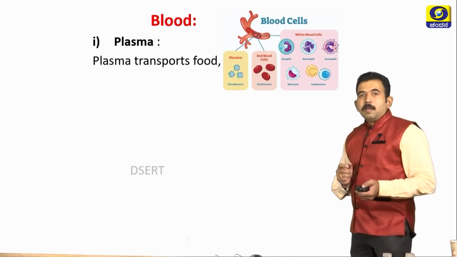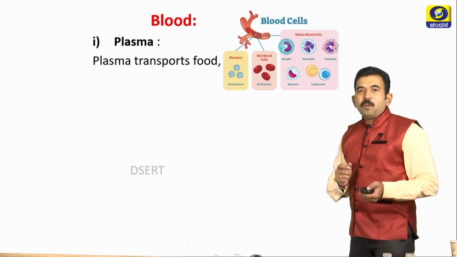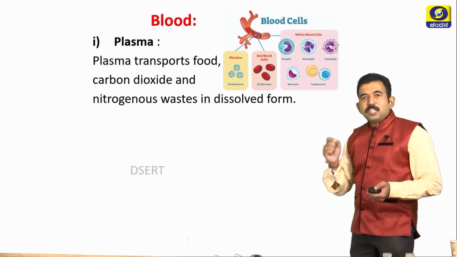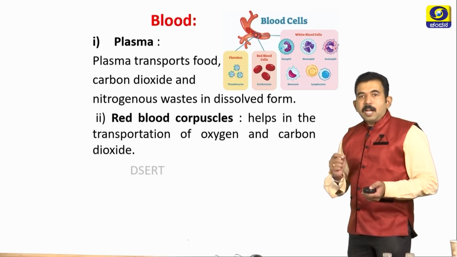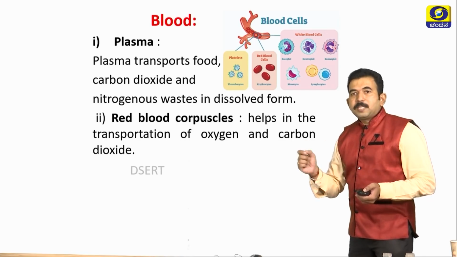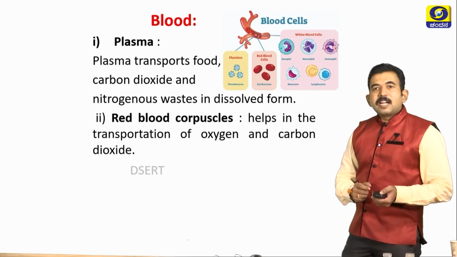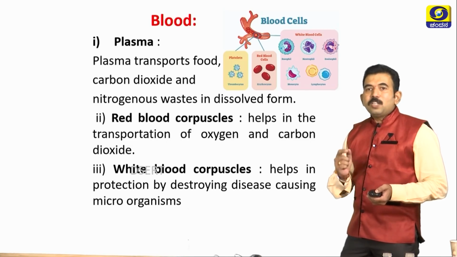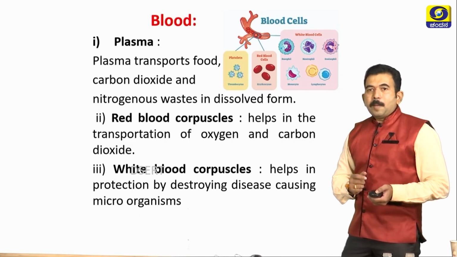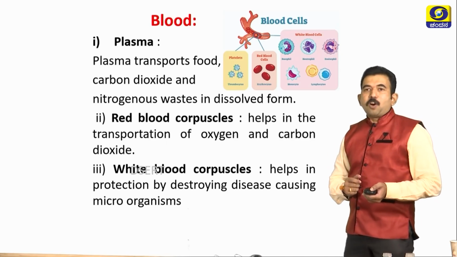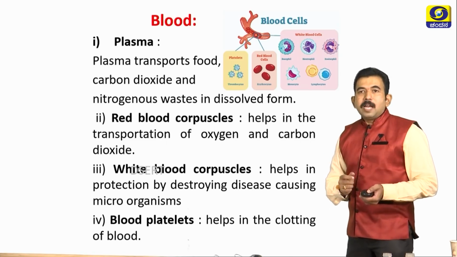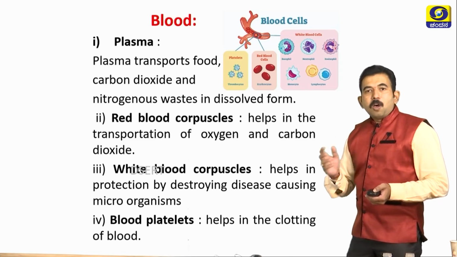Plasma. Plasma helps in transport of food, carbon dioxide and nitrogenous waste in its dissolved form. Red blood corpuscles help in the transportation of oxygen and carbon dioxide gas. White blood corpuscles, yes, you are right, they are the soldiers of our body. They protect us from disease causing microorganisms. Platelets help in clotting of blood and prevent blood loss because of injury.